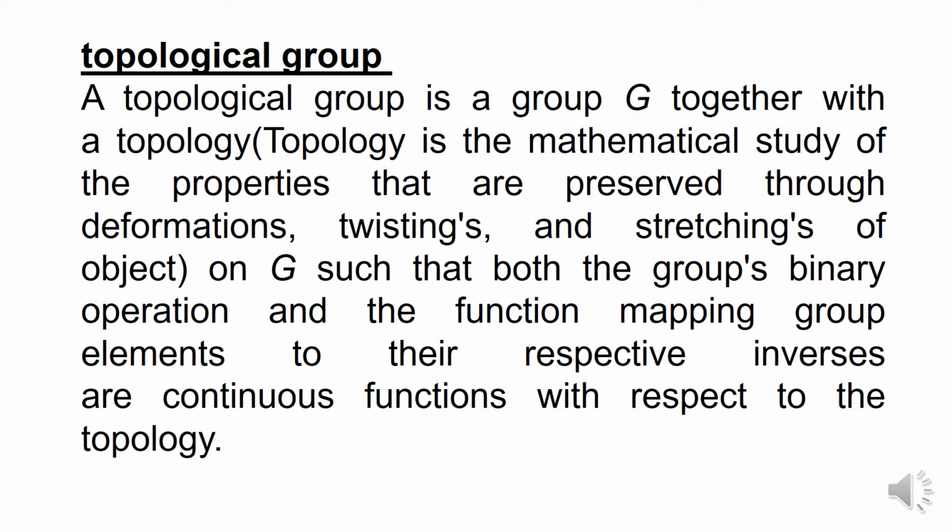Briefly, a topology group is a group G together with some topology.